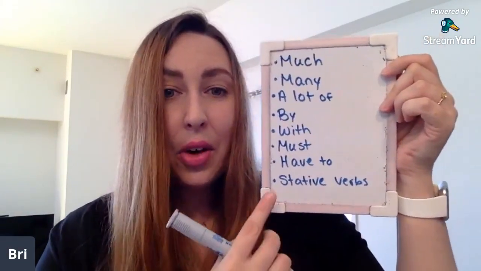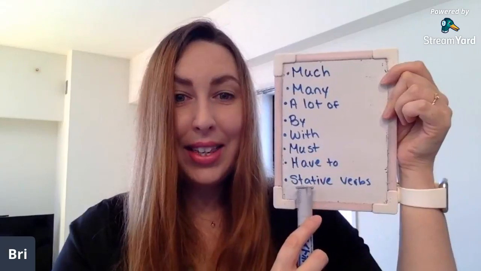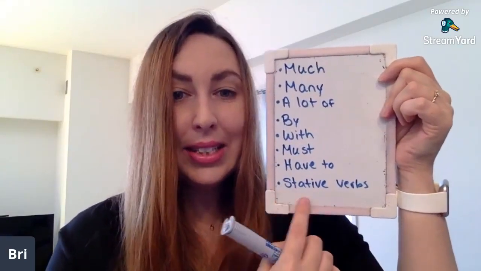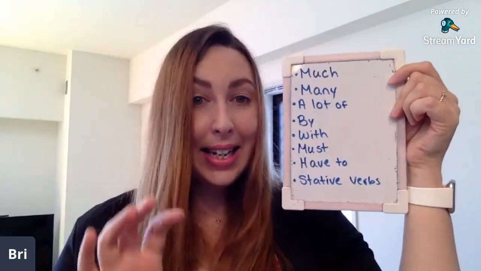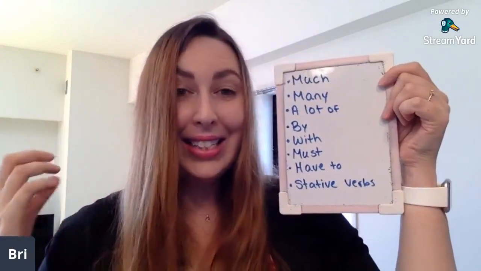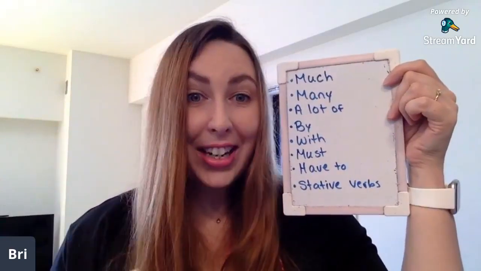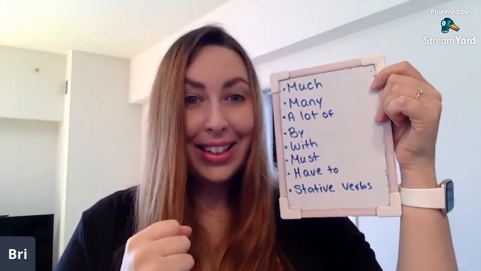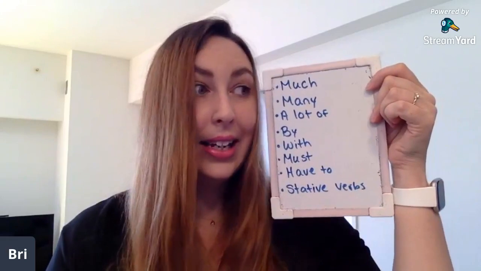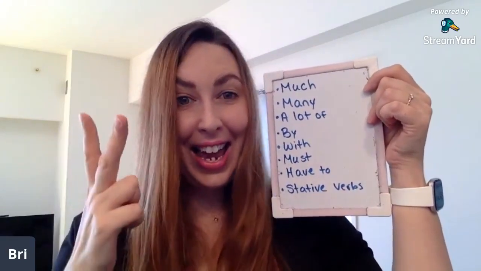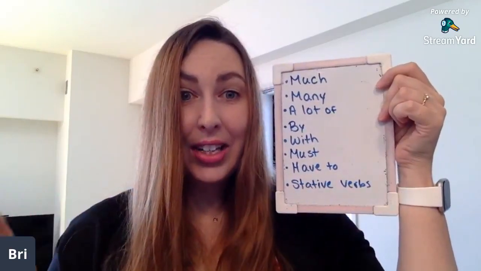Okay, very good. So the last one is probably the trickiest one that we learned this week. And I think I'll do some lessons on it again. So stative verbs. Remember that a stative verb is the opposite of a dynamic verb, okay? Dynamic verbs are verbs of action, right? So eating, running. We can use those in the continuous tense. However, stative verbs like know, like, hate, belong, those are unchanging.